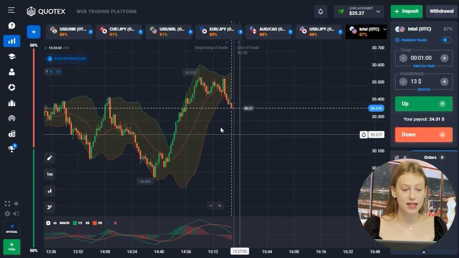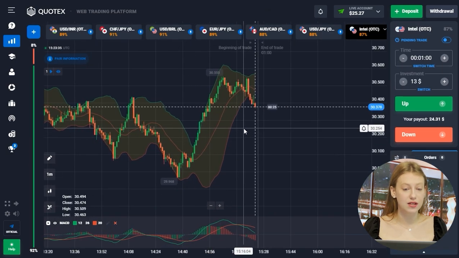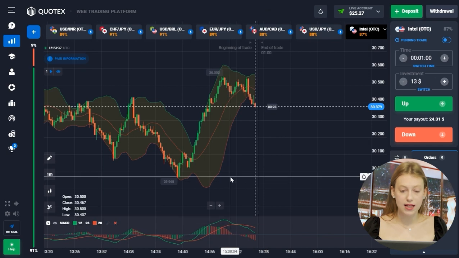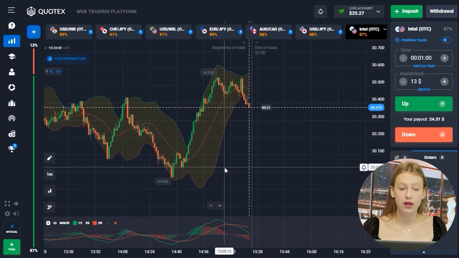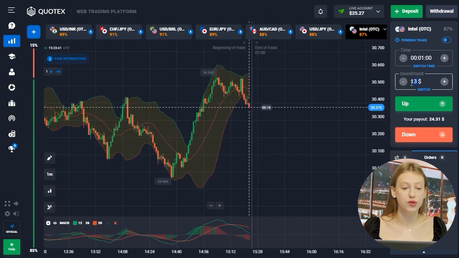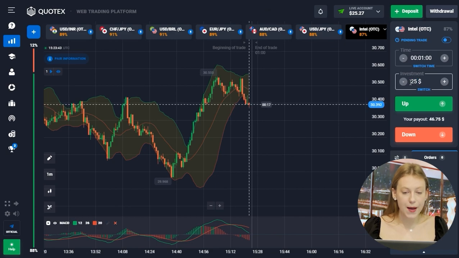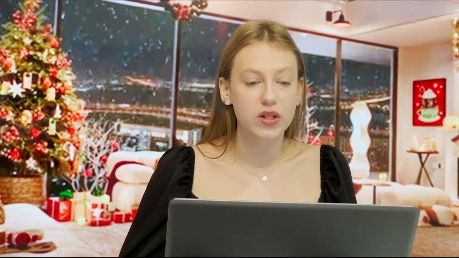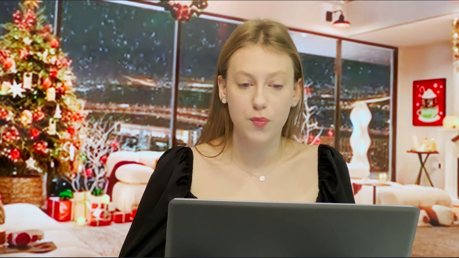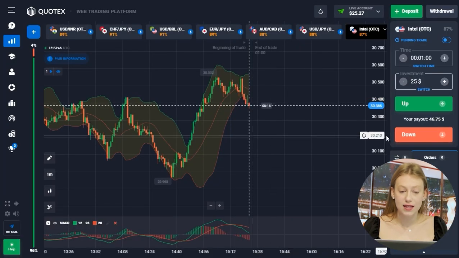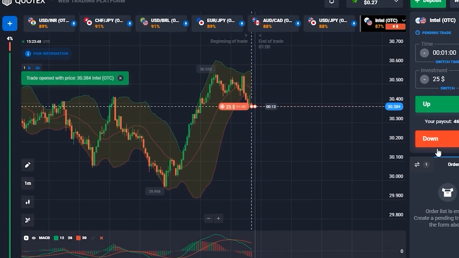So I see that the price has started its correction, and again the candlesticks are located very close to the lower line of the Bollinger Bands indicator. But I think that the price will continue its downward movement, so my next deal will be here.